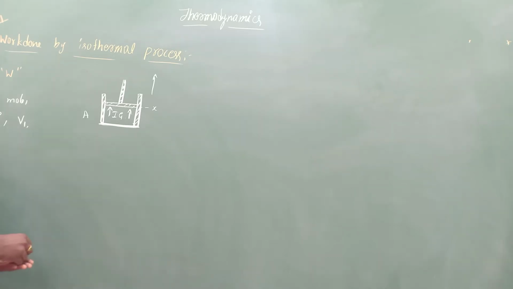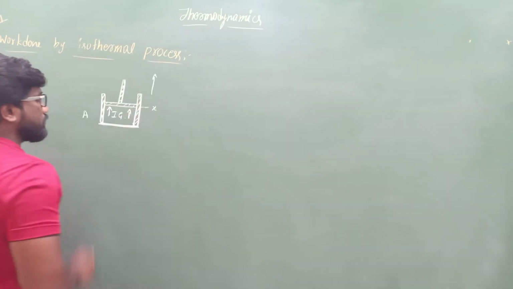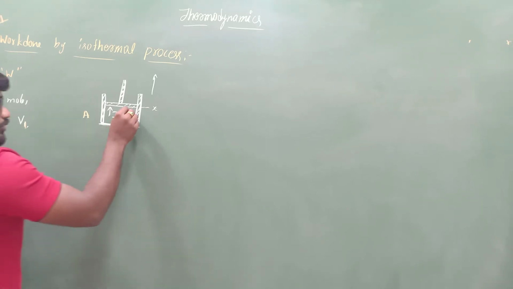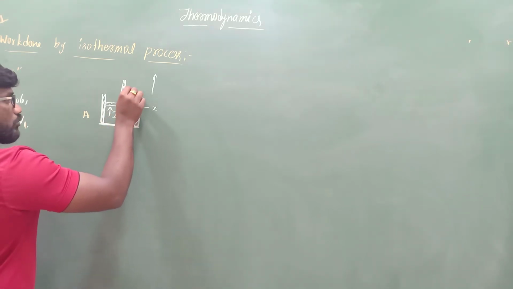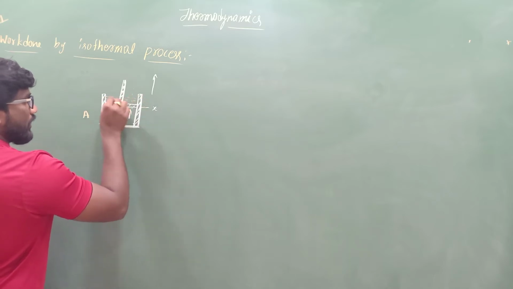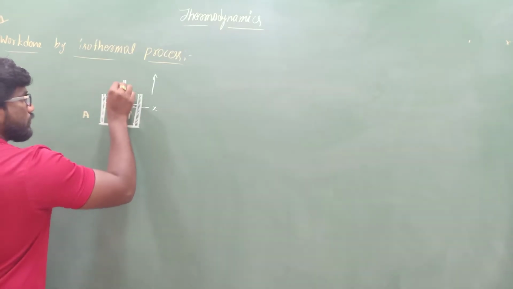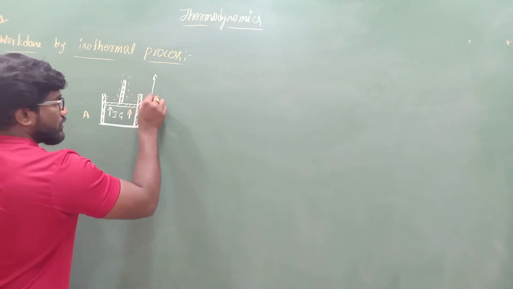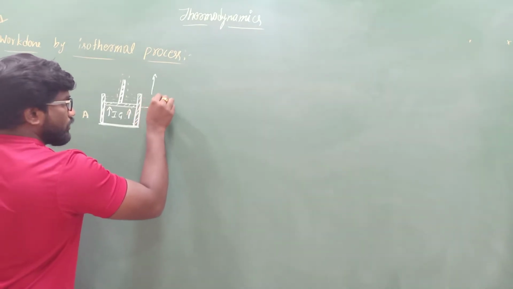Now here, initially it is at point X. Area is A and the volume is V1. Next, what happens if I apply force in this direction? It will start to move up. Let us consider now the piston will come to this particular point. So now it is here. It travels a distance of around dx. dx is the distance traveled by a body after applying some force.